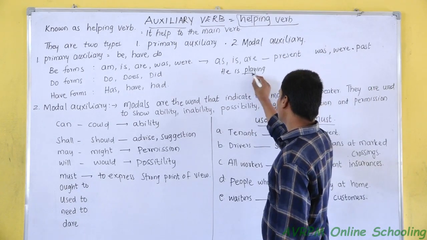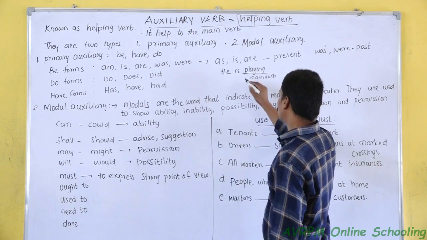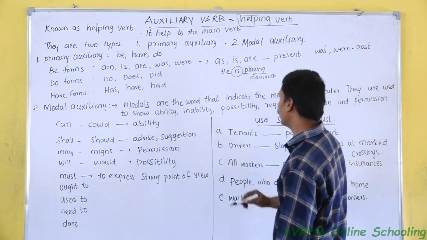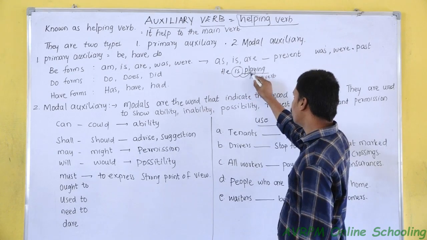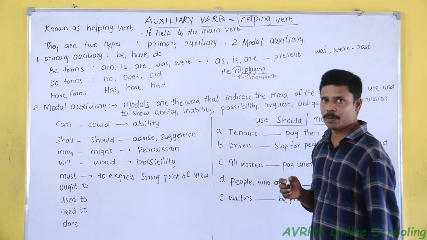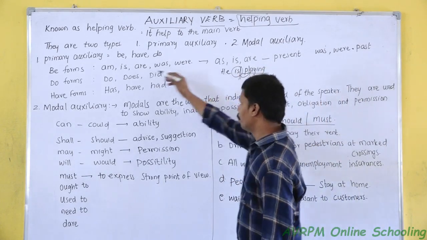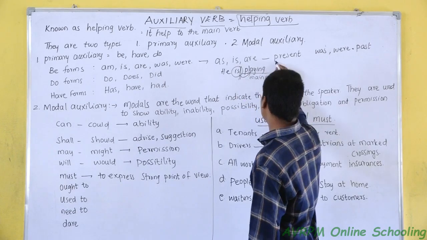Here, playing is the main verb, so is is the helping verb which helps the main verb. So is is called a helping verb or auxiliary verb. This is known as be form for present tense.